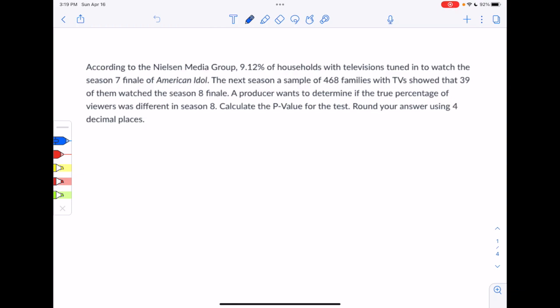Before we jump in and start doing that, we're going to make some changes. So instead of 9.12%, we're going to do 8.88%. And then instead of having it be 39 TVs or 39 of the households, we're going to have it be 37 instead. All right, so with those changes, let's go ahead and start running through the steps.